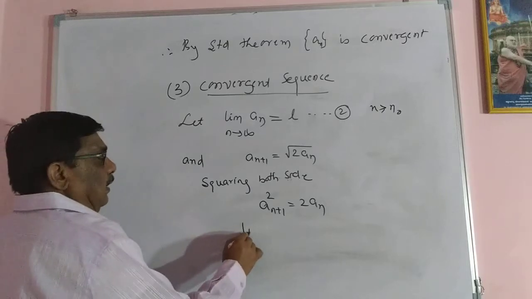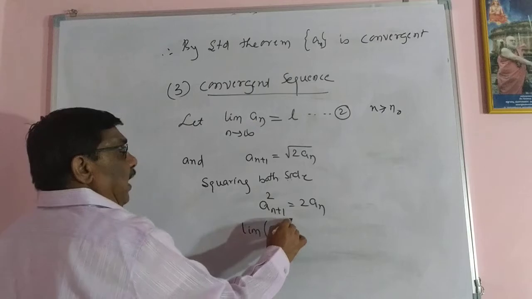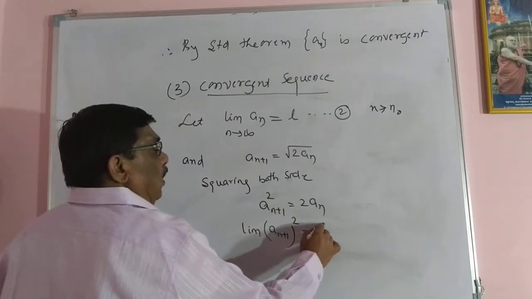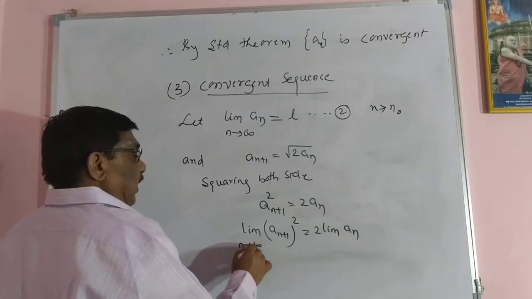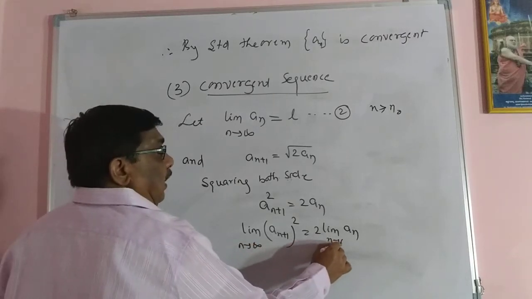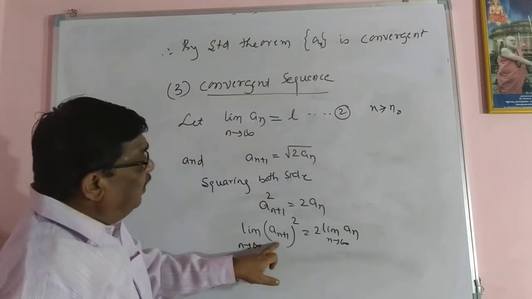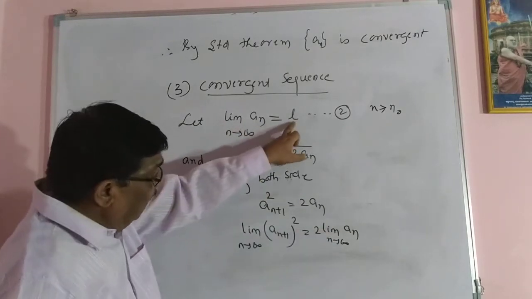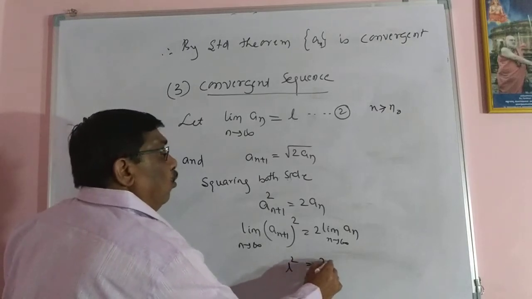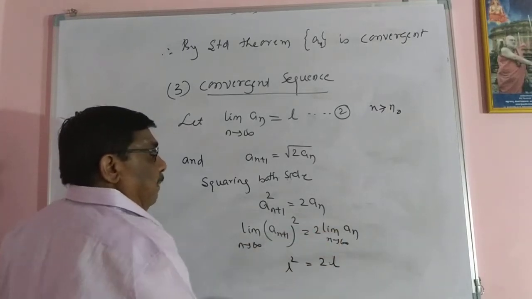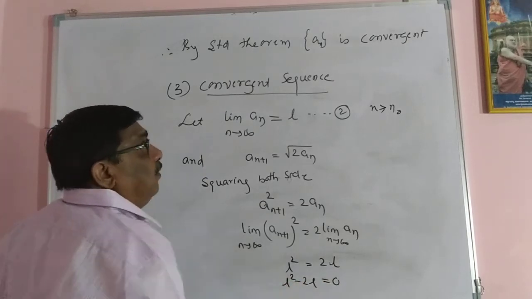Apply the limit: limit of an plus 1 squared equal to 2 times the limit of an as n tends to infinity. And for all n, n plus 1 is greater than n, so that is also L. Therefore L square equal to 2L. So L square minus 2L equal to 0.